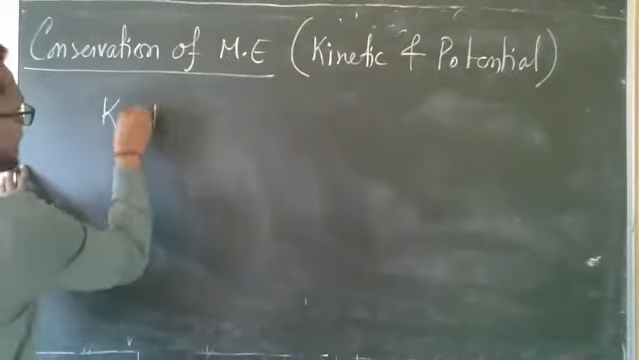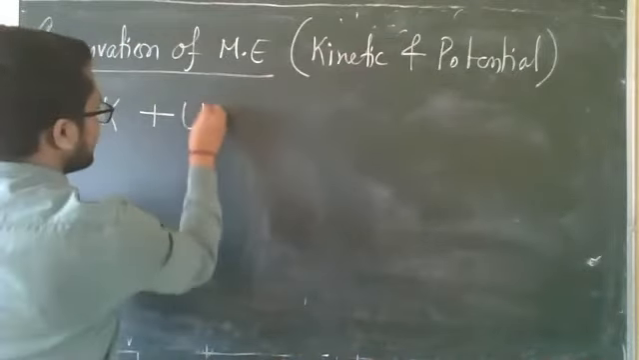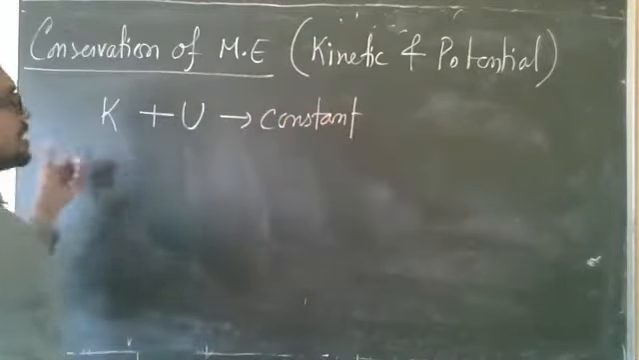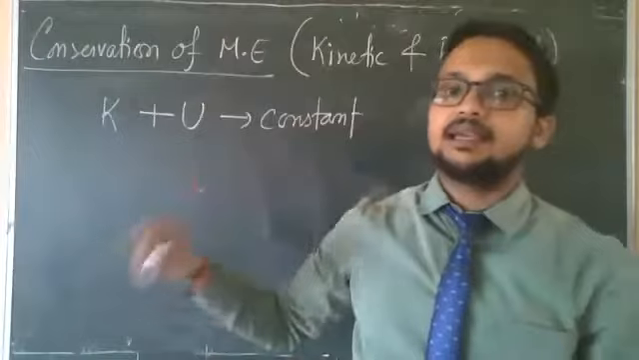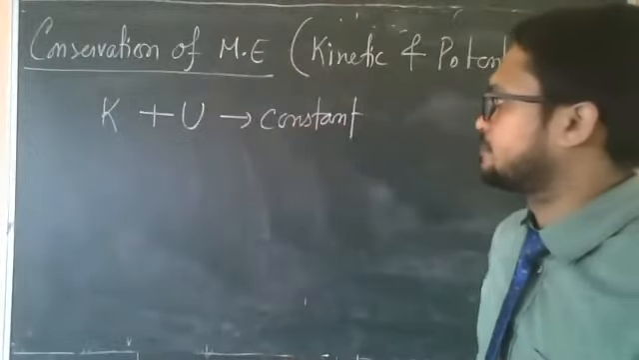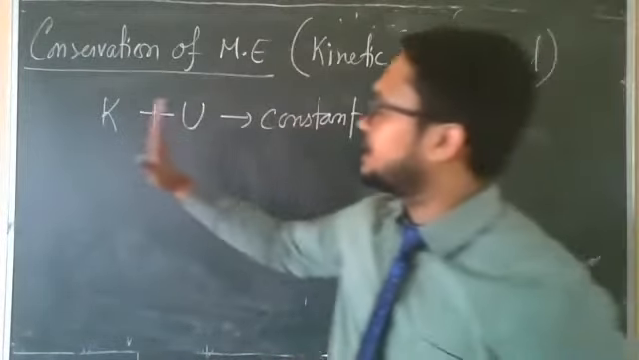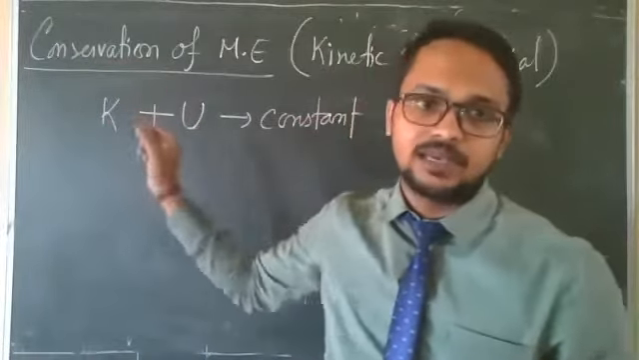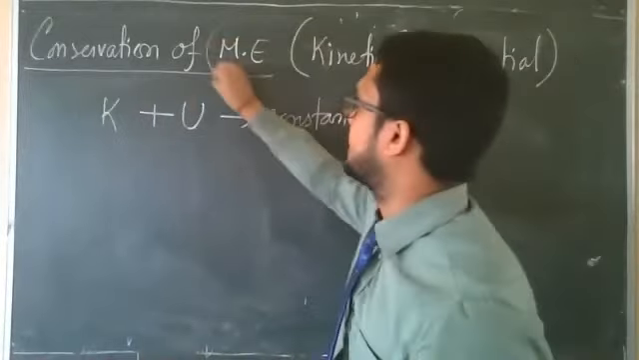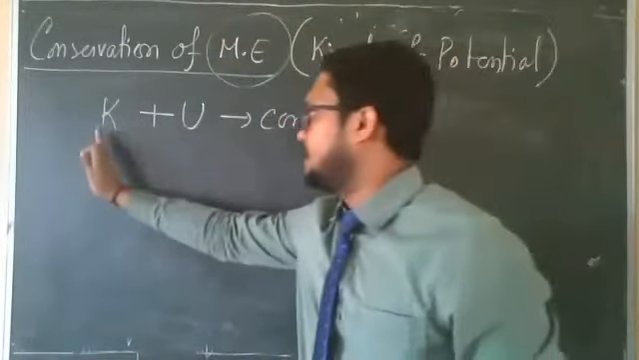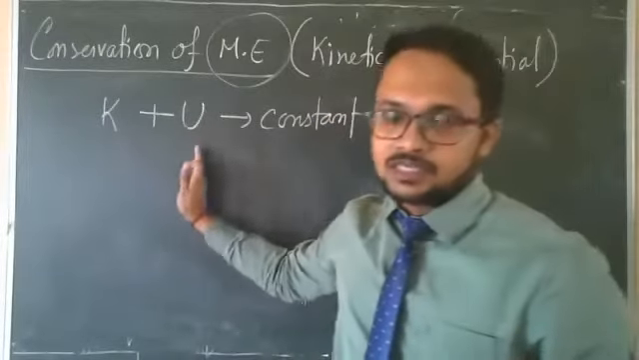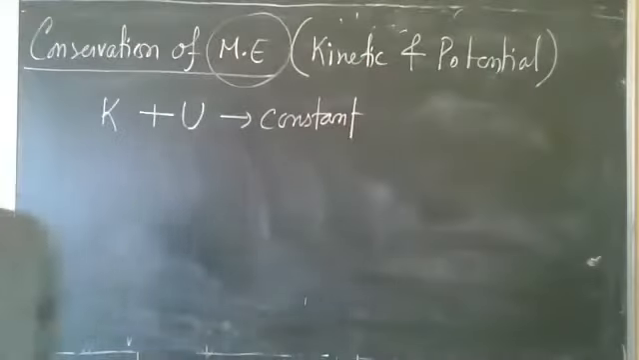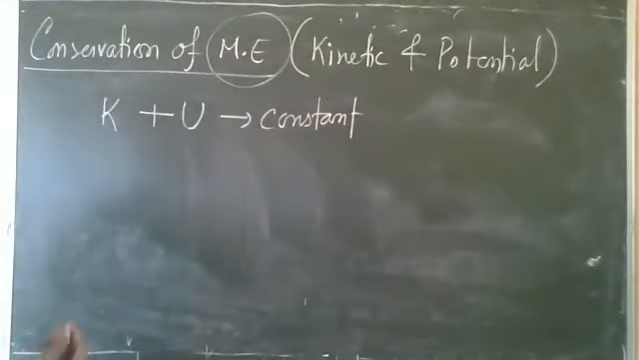Kinetic plus potential energy is denoted by capital U, and that will be constant. When we can prove this, we can say that mechanical energy is conserved in that system. So here only kinetic energy will convert into potential, or potential will convert into kinetic. No other form. If we are talking about mechanical energy, then either kinetic converts into potential or potential converts into kinetic, no other form. To prove this, we will take one example.